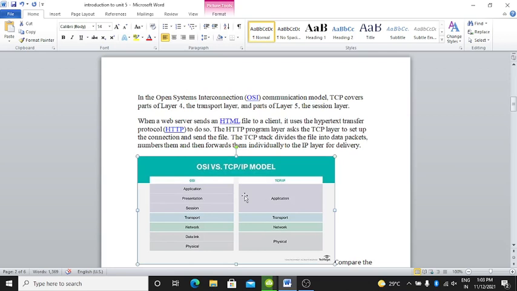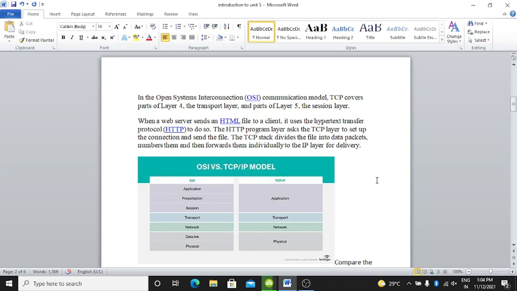In the Open System Interconnection OSI communication model, TCP covers part of layer 4, the transport layer, and part of layer 5, the session layer. Clear? When a web server sends an HTML file to a client, it uses the Hypertext Transfer Protocol (HTTP) to do so.